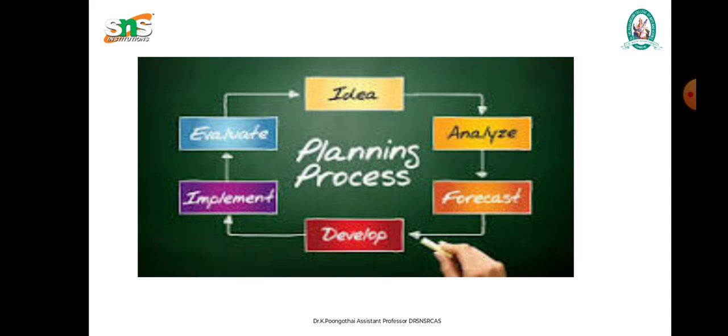The next one is formulating derived plans. Formulating includes planning which is derived from the basic plan, called derivative planning. It may include planning or buying of raw materials, selling of finished goods, recruiting and training of personnel, and developing new products. These come under the formulating of derivative planning.